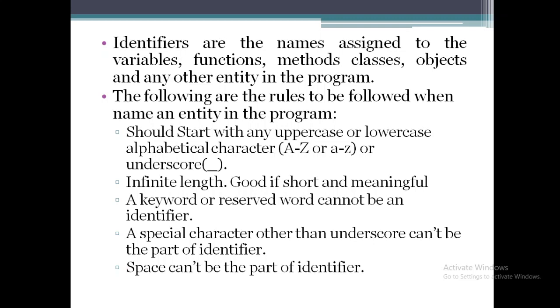For example, if you are going to create a variable to represent the name of a student, just giving the name A is not going to reflect what is going to be stored in that variable. But if you use the variable name student_name, then whenever you see that identifier, you can say that the variable is going to store the name of a student. So it's always good to have short and meaningful identifiers.